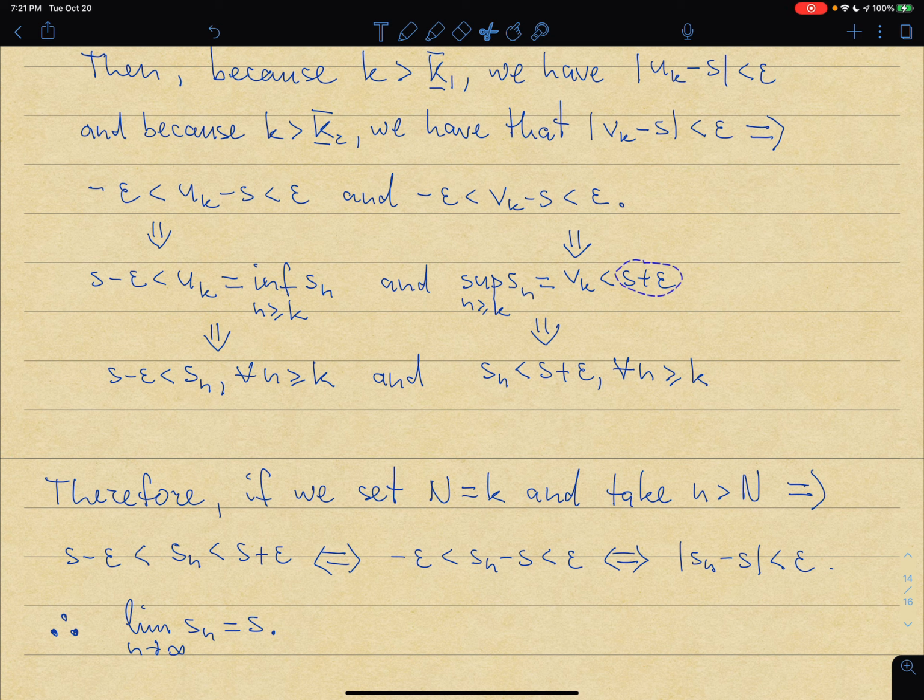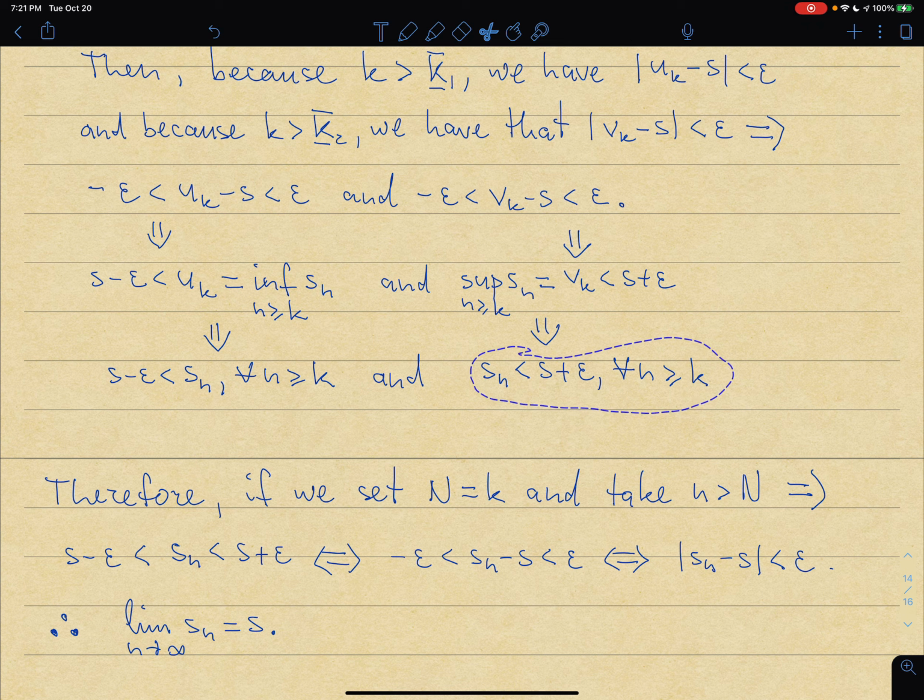But if the least upper bound is less than S plus epsilon, then S plus epsilon itself is an upper bound on Sn starting from k. So that means that Sn must be less than S plus epsilon whenever n is greater or equal than k.